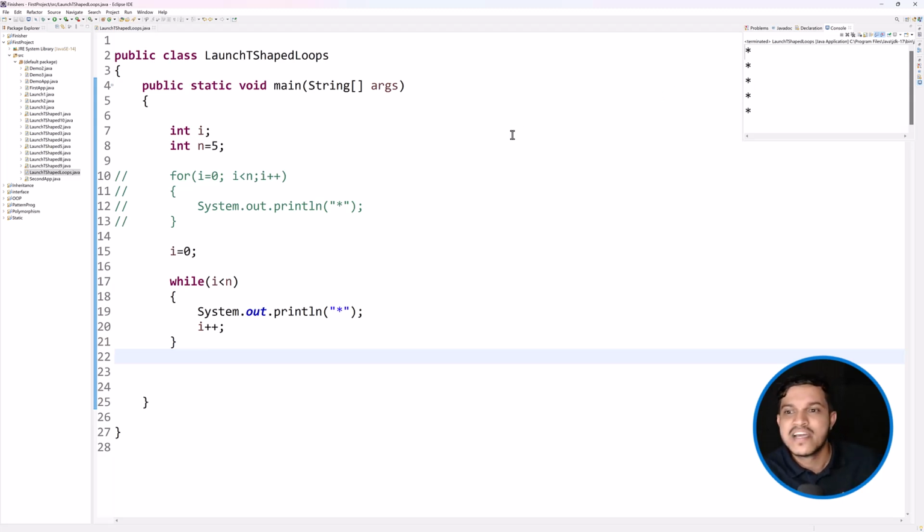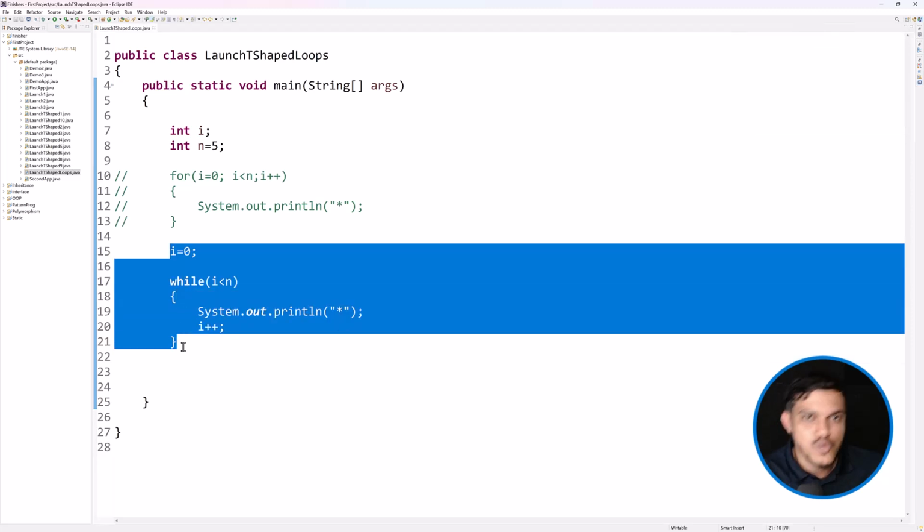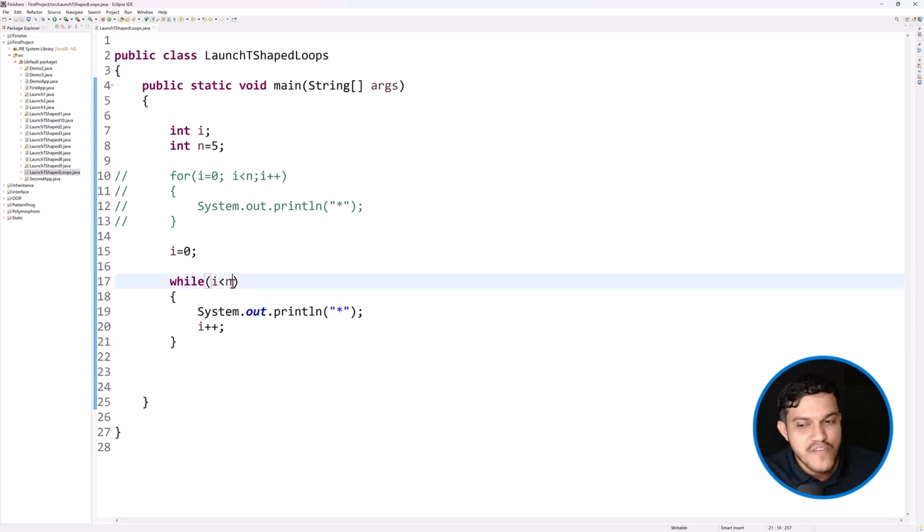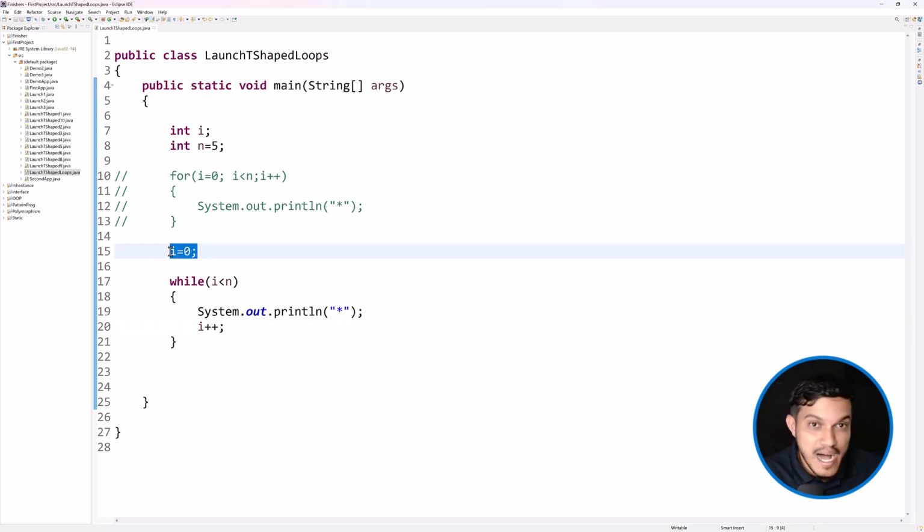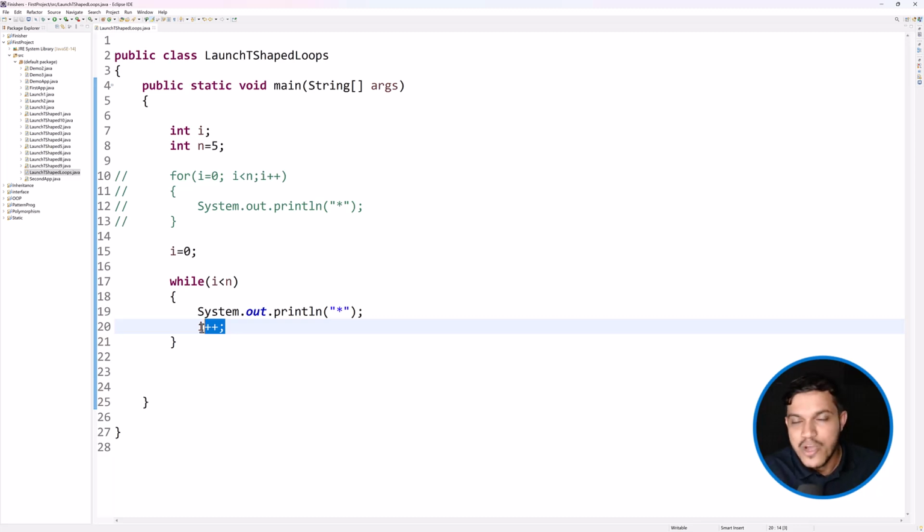Whatever was happening in for loop, same thing is happening in the while loop also. Only thing is difference with respect to the syntax. We just have to specify condition here. If you have any update, write within the body of the loop, and you can initialize before the loop. Again, I repeat, this part and this is optional when it comes to while loop, which going forward in the Java series you will understand.